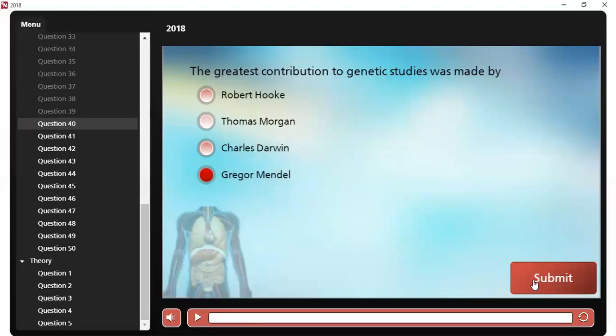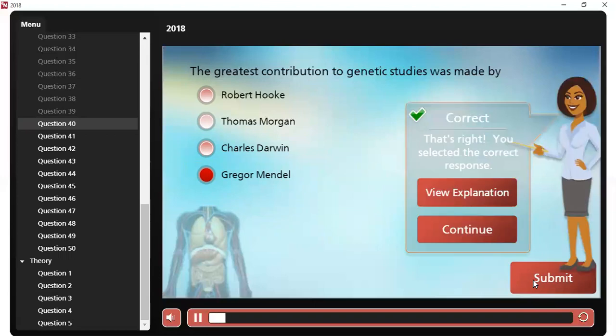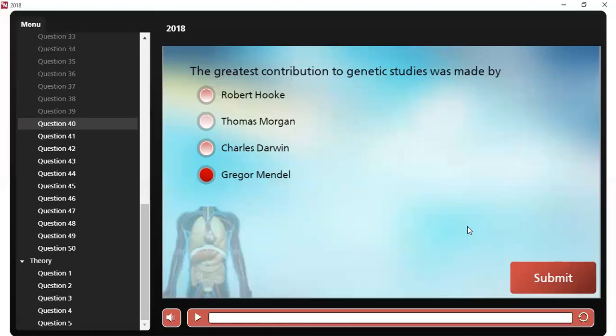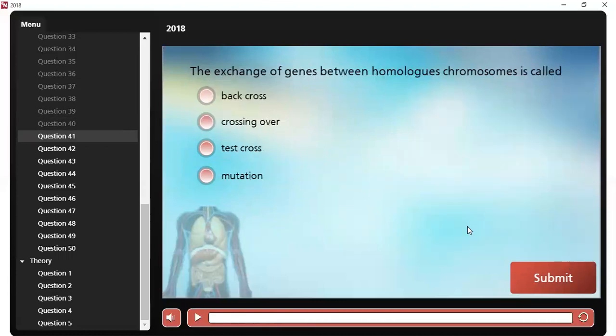Okay, that's it. Question number 41. The exchange of genes between homologous chromosomes is called what? It's called crossing over. So crossing over is the correct answer.